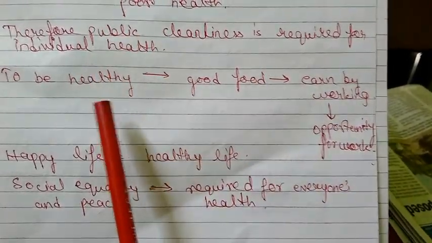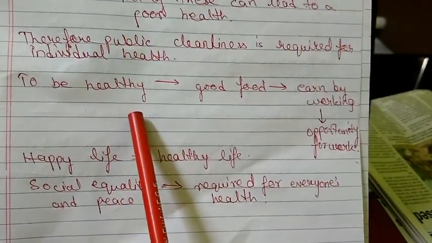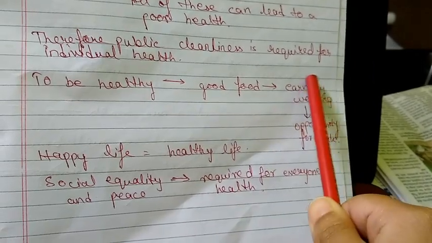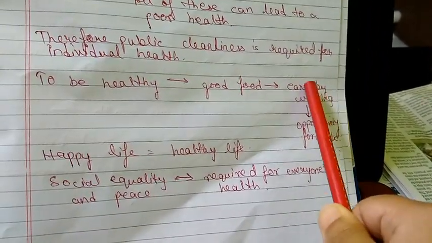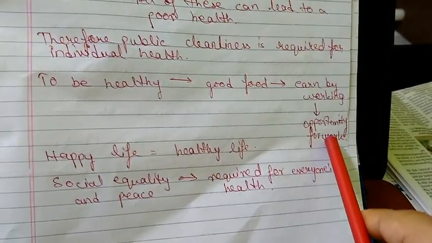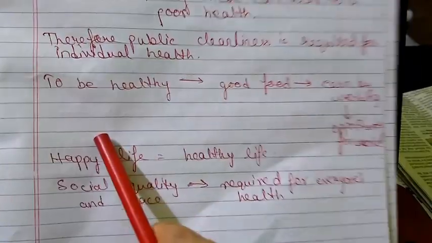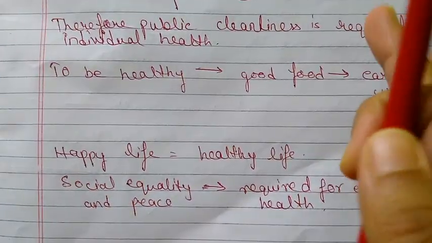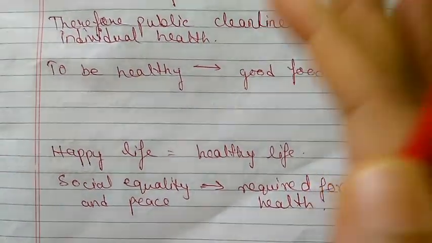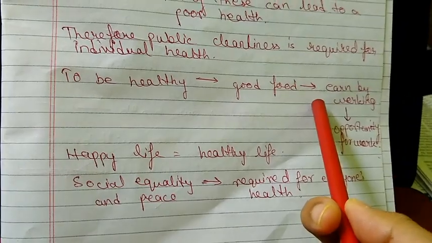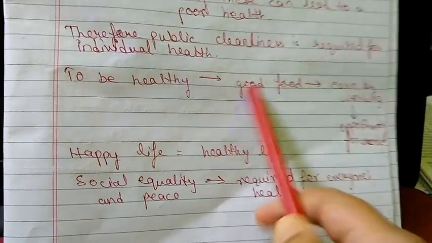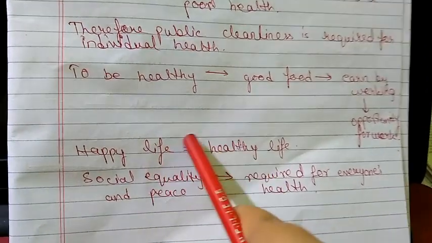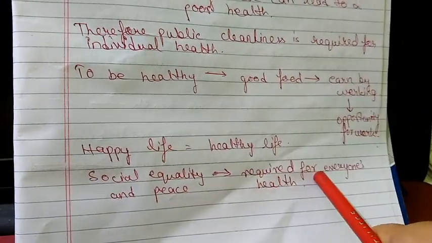Now, another factor is good food. In order to be healthy, we need to obtain good food. And good food can only be obtained when we earn the food by working. So, for earning, it is necessary that we have the opportunity to work. Therefore, a happy life equals a healthy life. If a person is not having the right amount of nourishment, the right amount of food, then he will obviously have bad health. Therefore, everyone needs to be treated equally, and so social equality and peace are required for everyone's health.